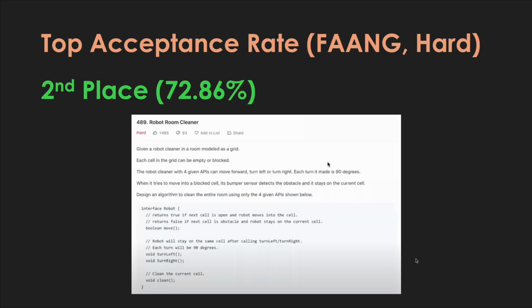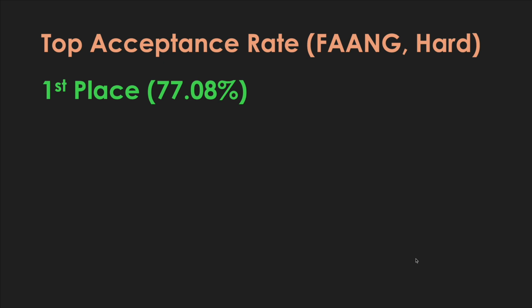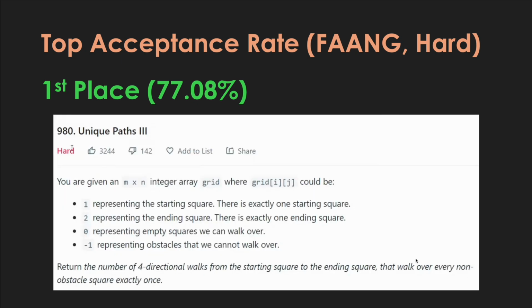All right, and now let's look at the first place at the top acceptance rate problem asked in FAANG in the hard category. With an acceptance rate of 77.08%, again, it's not in the 90s like we saw for easy and medium. The first place is 77.08%. This is LeetCode 980, Unique Paths 3.